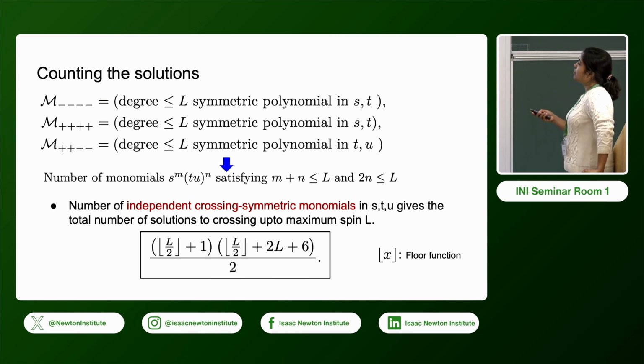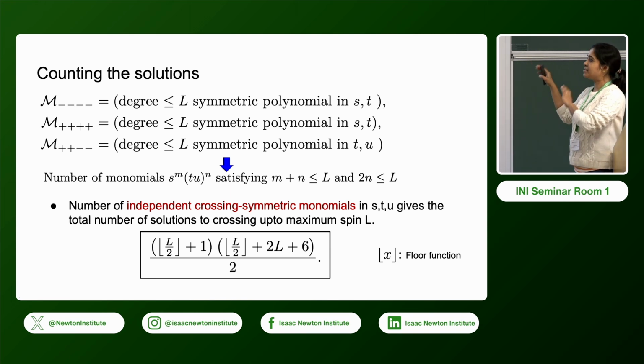This is a polynomial which is symmetric in T and U, because it's plus plus and minus minus, and we can count the number of solutions. It turns out that this is equal to the number of monomials which satisfies this property.